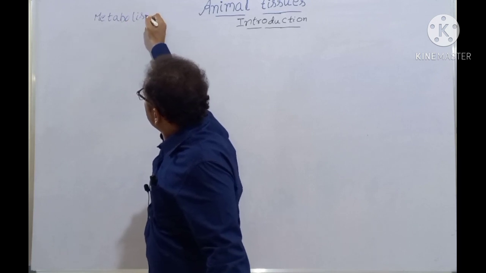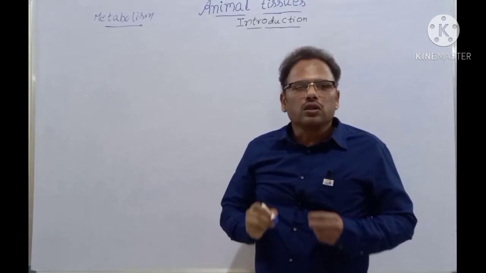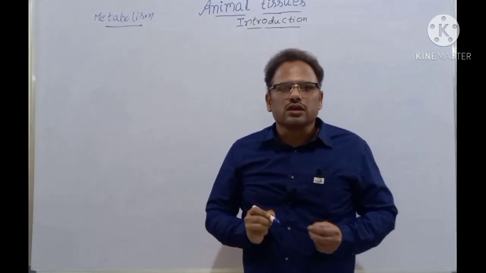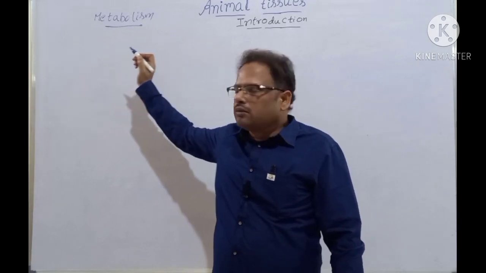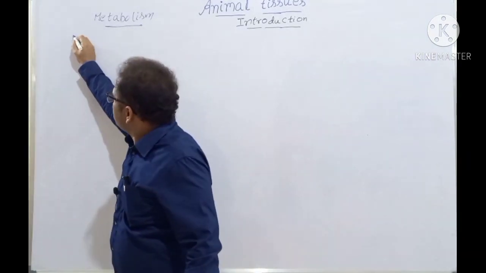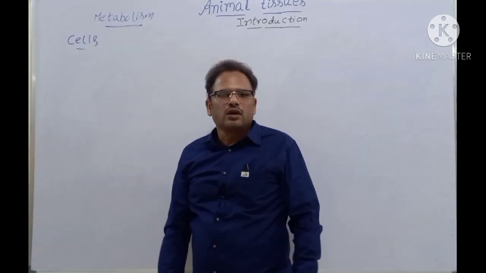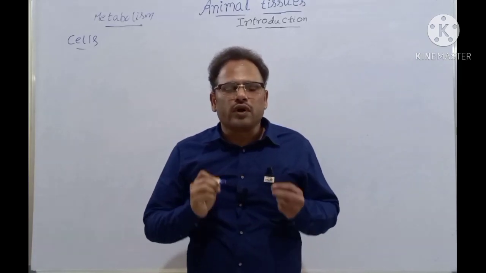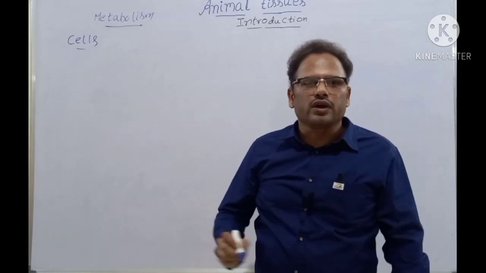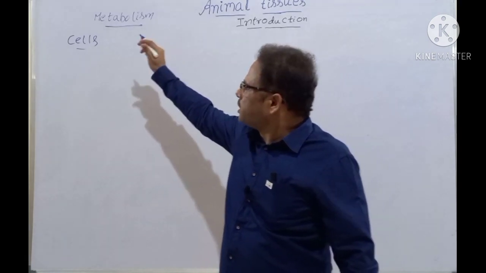What is metabolism? The sum total of all the biochemical reactions in an organism is called metabolism. Metabolism starts from cells. Hence, the cell is called the structural and functional unit of life in an organism, because metabolism is there at the cell level itself.